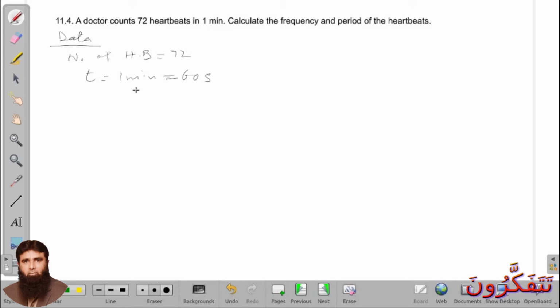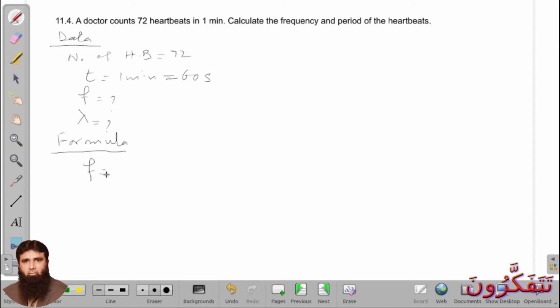Here we use a formula: frequency will be equal to the number of heartbeats divided by the total time, as we want to calculate it for 1 second instead of 60 seconds.